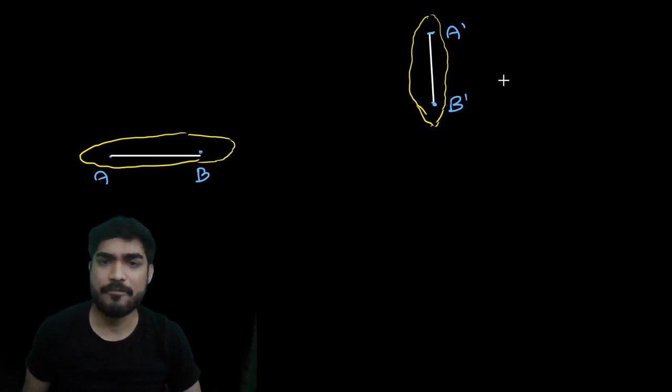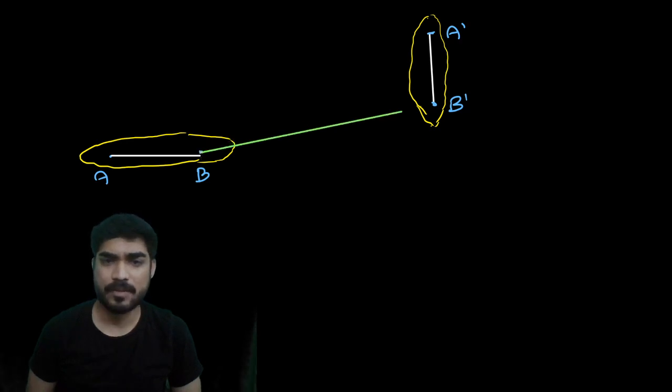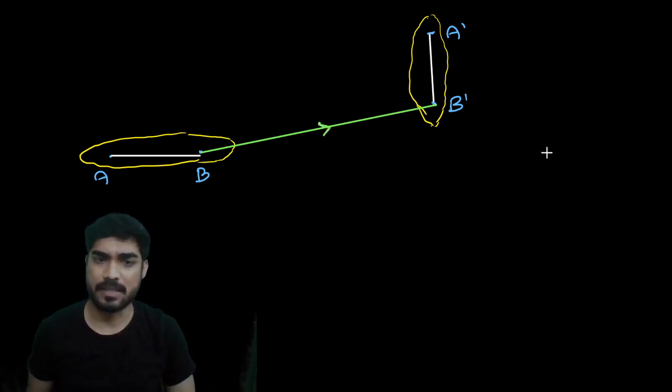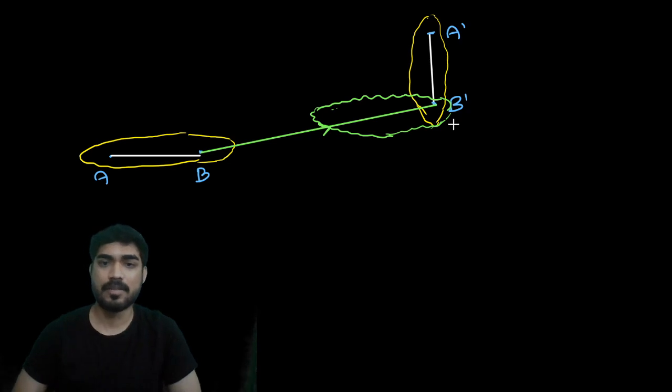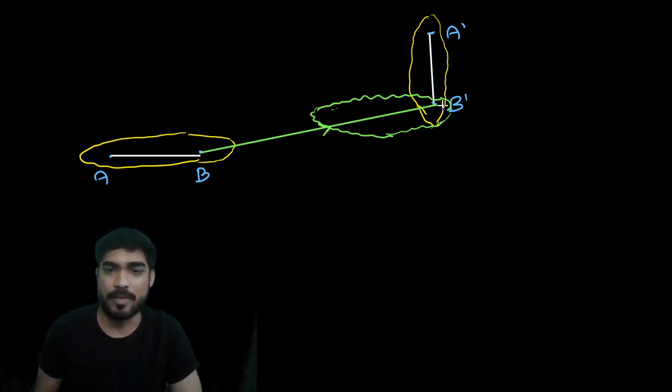So my friend, first of all let's say B translated from B to B dash. What did B do? First it translated from B to B dash, only translation has happened, right? There is only translation. So beta, your body will be something like this. The body will be something like this. Right? So initially B translated from B to B dash, this was the straight line.